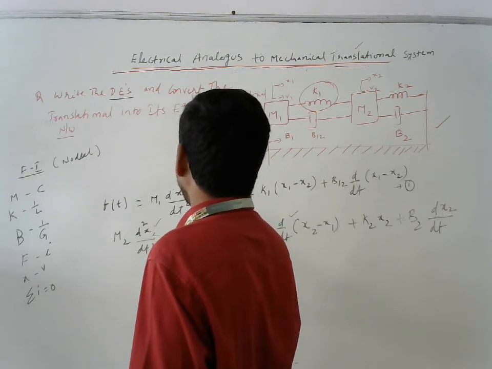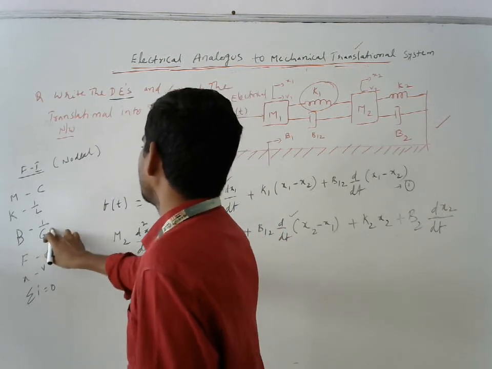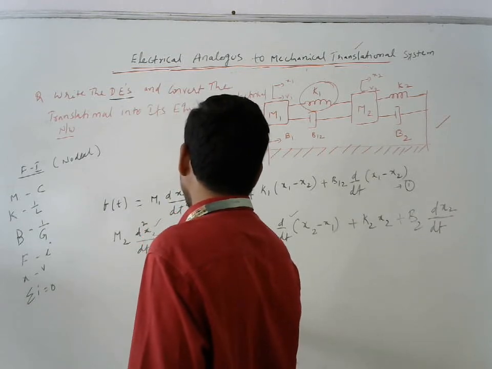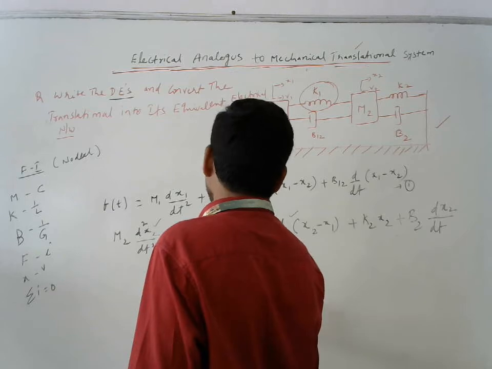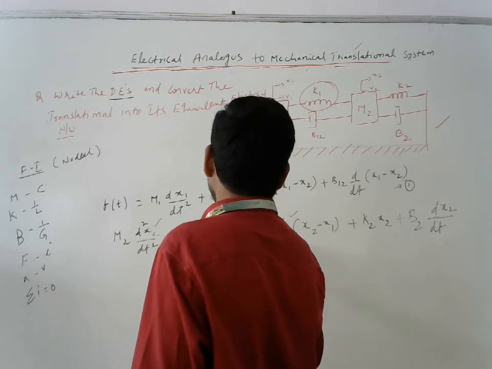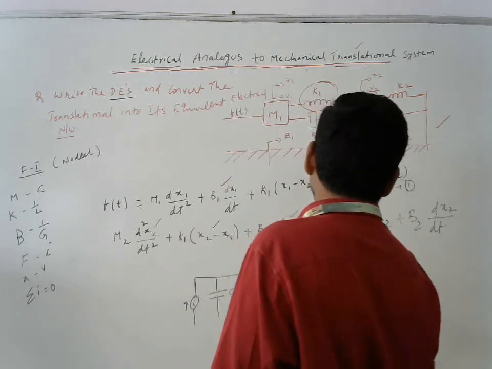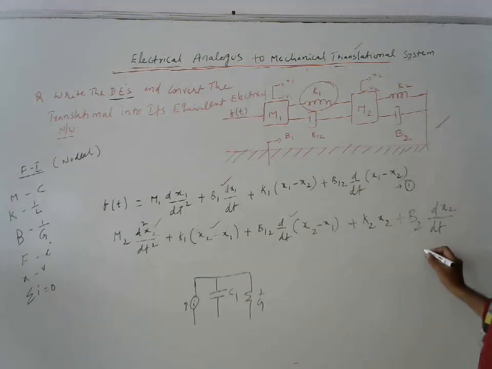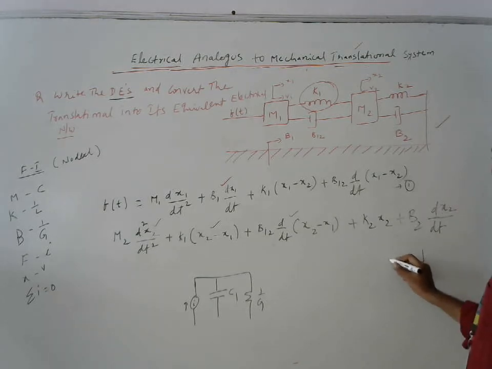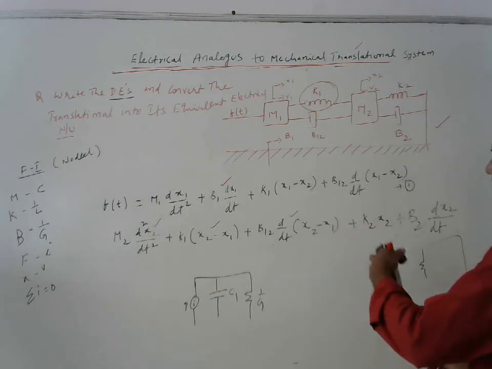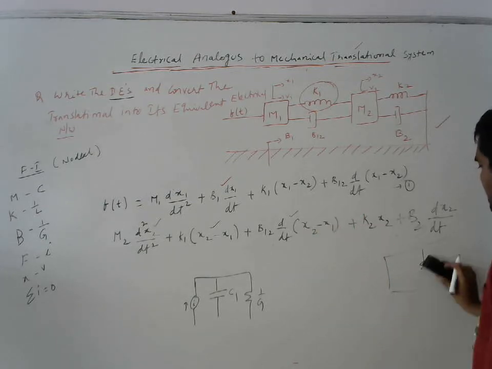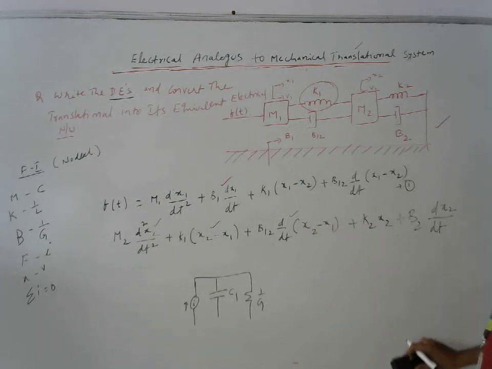After that B1 is nothing but conductance, I am going to write like this, 1 by G. Why? Because in mesh analysis it comes in between the two loops, but in the case of nodal analysis, if the two displacements are there, then after the node only we are going to write.